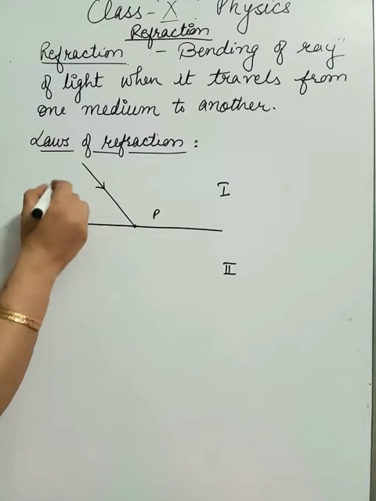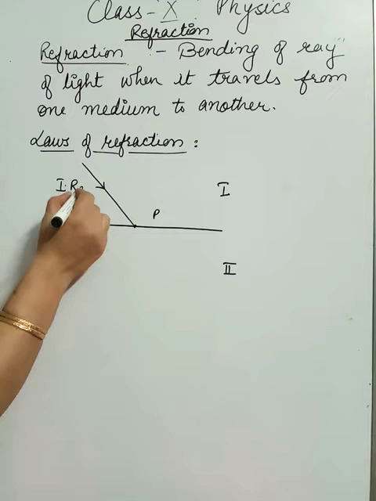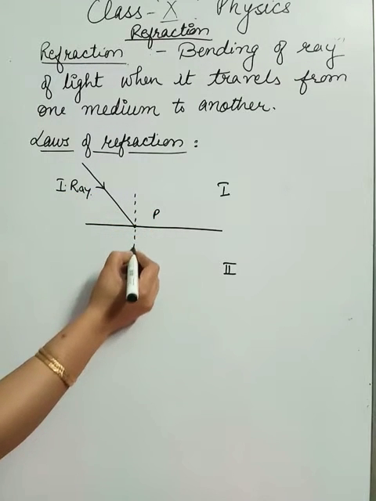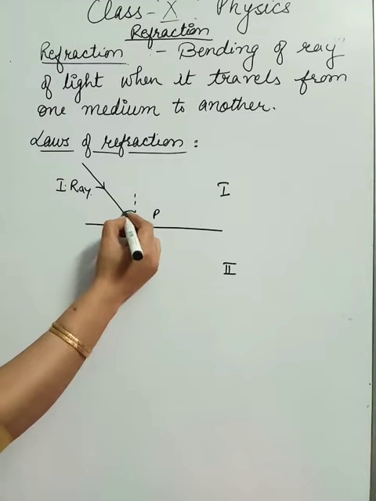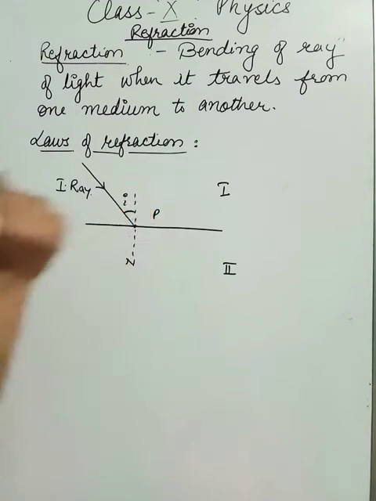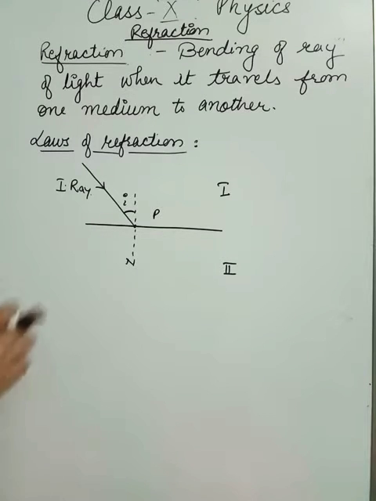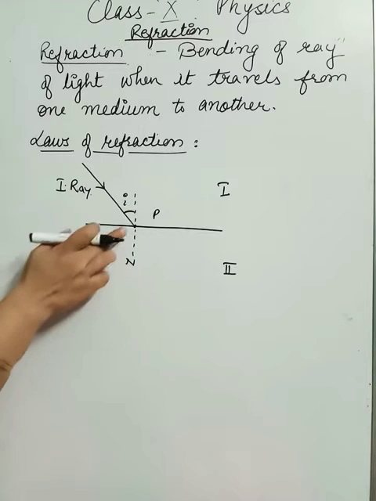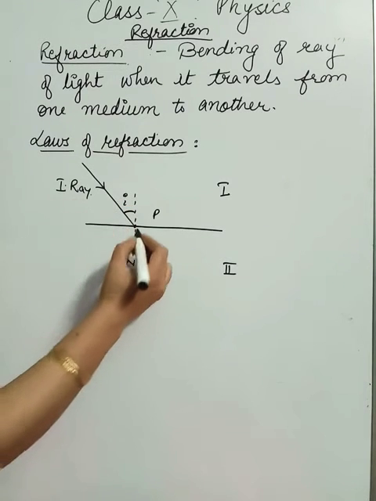So this is my incident ray, and the angle made by the incident ray with the normal at the point of incidence is called the angle of incidence. The angle that the incident ray makes with a perpendicular line at point P.